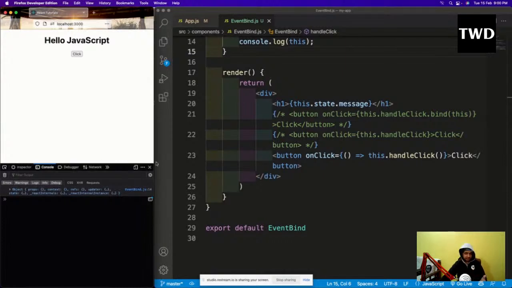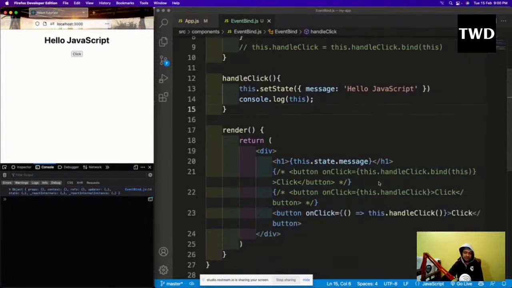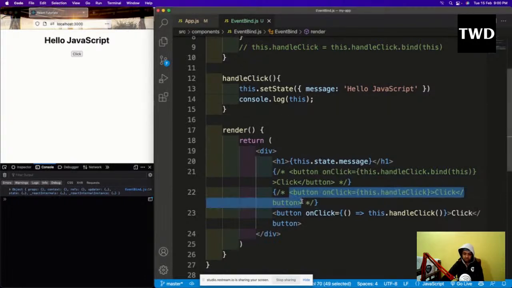If you are using a class-based component, in a functional component all these issues don't come. But if you are using a class-based component today in 2022, you have to use method number 4, or method number 3 also you can use if you're passing some parameter. But most of the time you are not passing a parameter in the function, so you are going to use method number 2, method number 4.